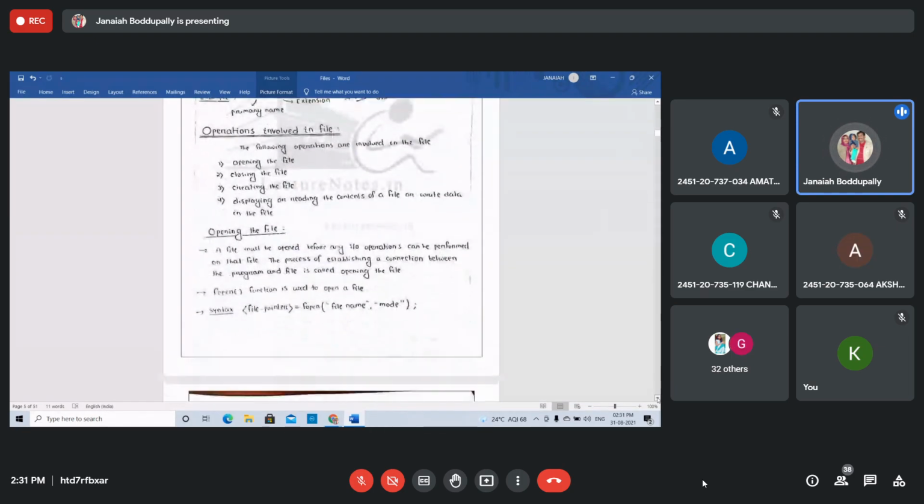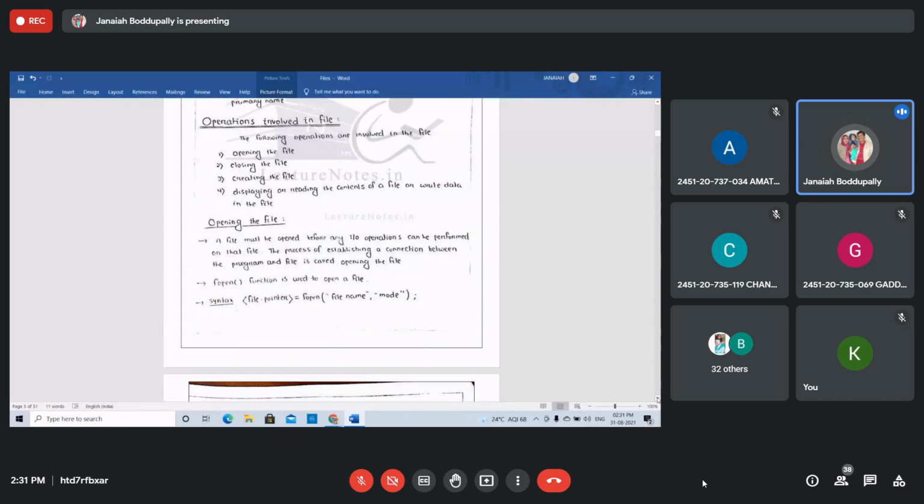Operations involved in a file. What are the operations in the file? The following operations are involved in the file: opening the file, closing the file, creating the file, displaying or reading the contents of the file, or writing the data in the file. There are the four